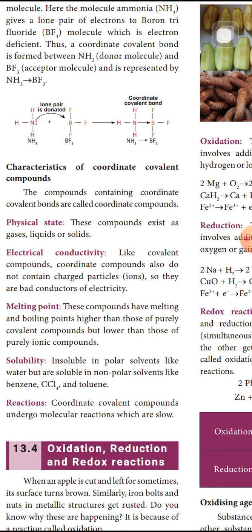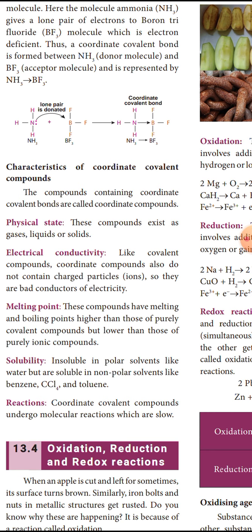The next one is melting point and boiling point. In coordinate covalent compounds, the melting point is higher than that of covalent compounds but lower than that of ionic compounds. The melting and boiling points are higher than those of covalent compounds, but lower than those of ionic compounds.